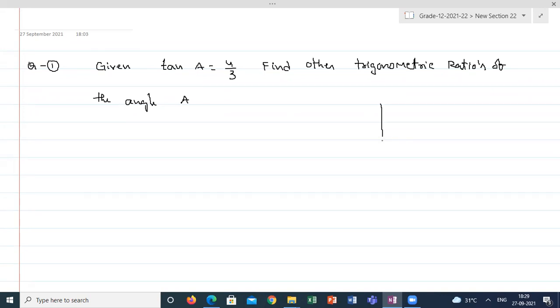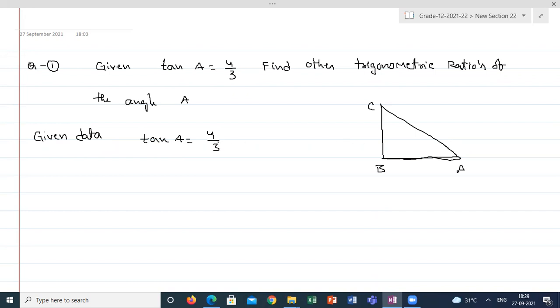So that means there is a triangle which is right angled at B, I'm assuming, and angle A, and the given data is tan A is equal to 4 by 3.